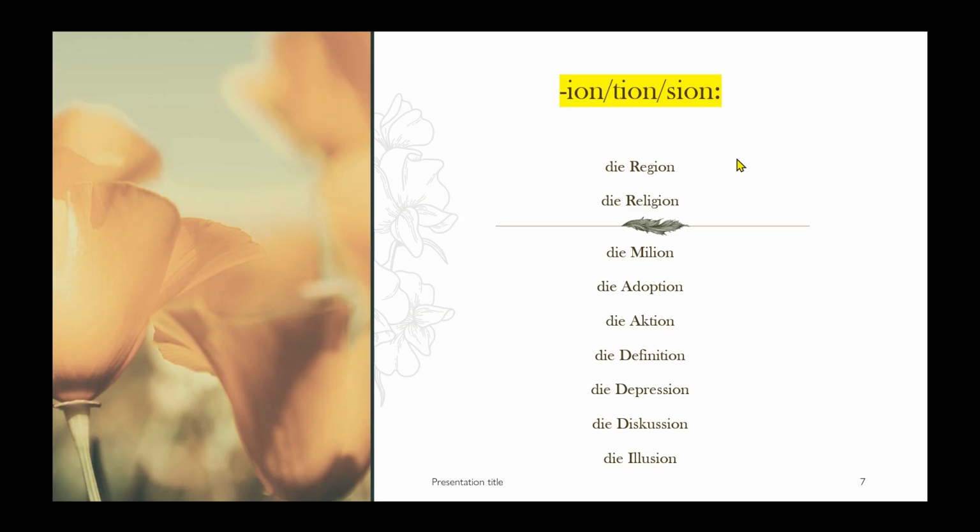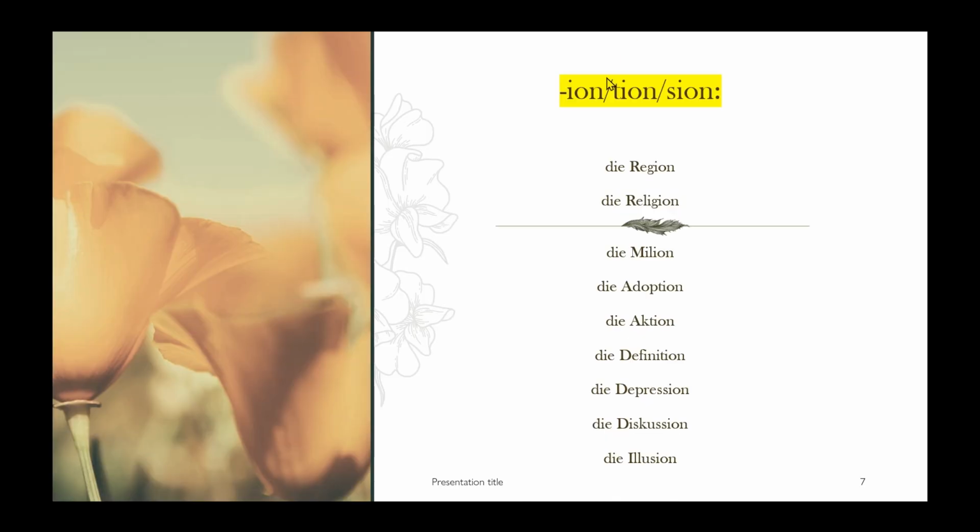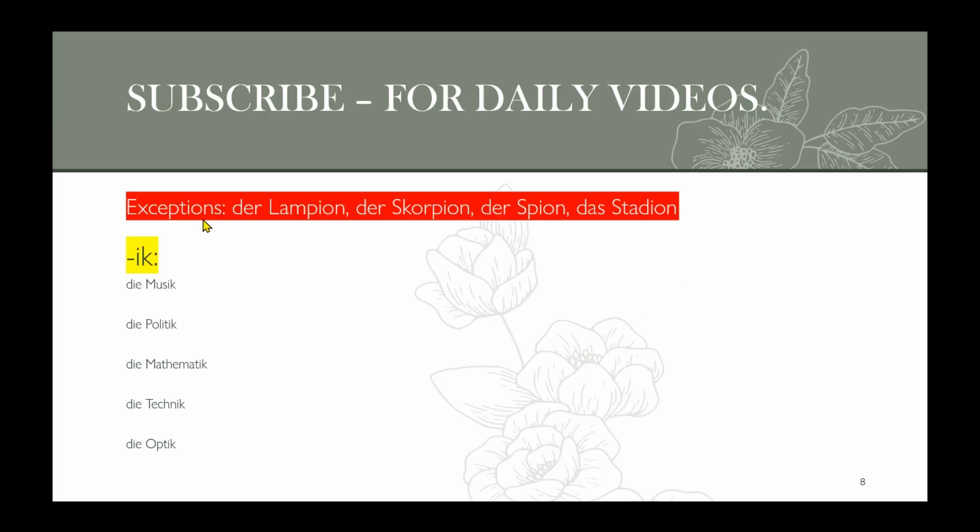Moving on to the next slide. But there are some exceptions for that. For -ion, the exceptions are: der Lampion, der Skorpion, der Spion, der Stallion. So you just have to keep in mind these four exceptions. Apart from them, any word which ends with -ion already falls under the die category.